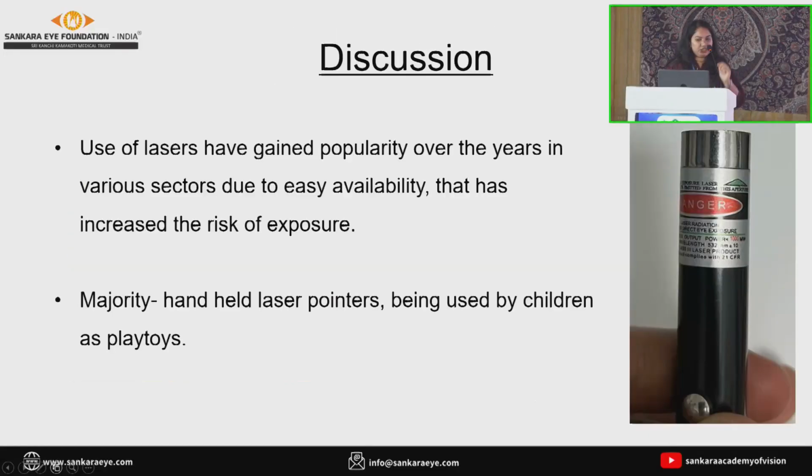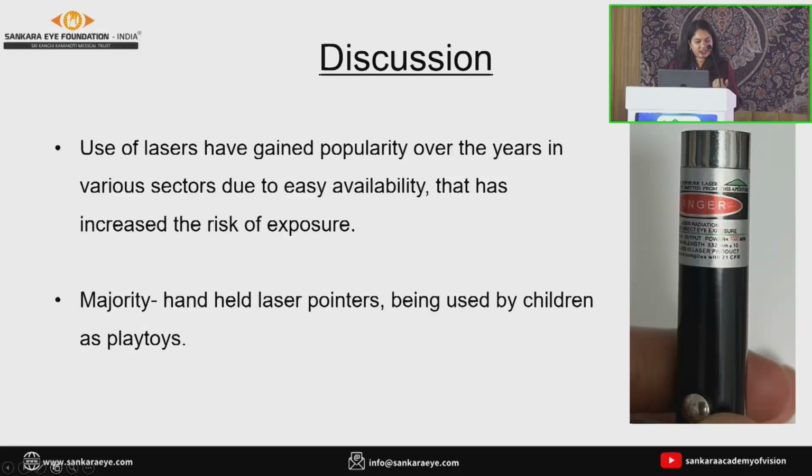Coming to the discussion, the use of these lasers has gained popularity over the years in various sectors, and their easy availability has increased the exposure risk. We already know that DJ music festivals, laser shows, and DJ shows use class 3 and 4 lasers. The optical structures in the eye condense laser beams, especially those within the visual spectrum, on the retina. So they amplify the laser irradiance by 5 to 6 times. This makes the retina the most vulnerable tissue to accidental laser injuries.